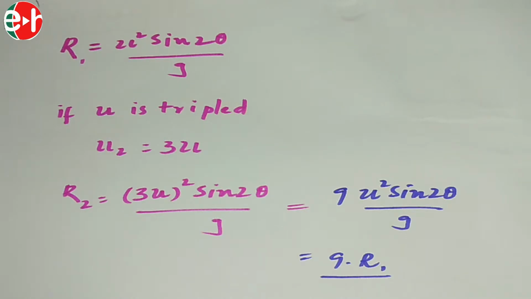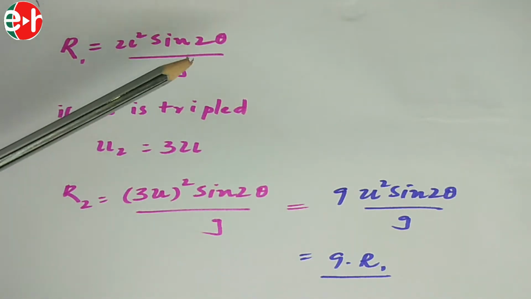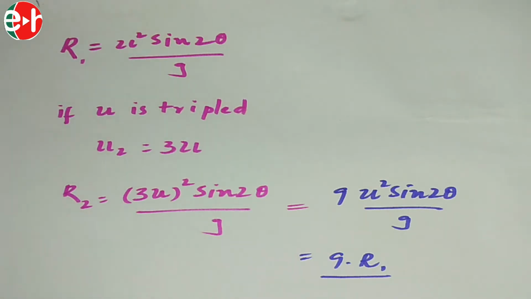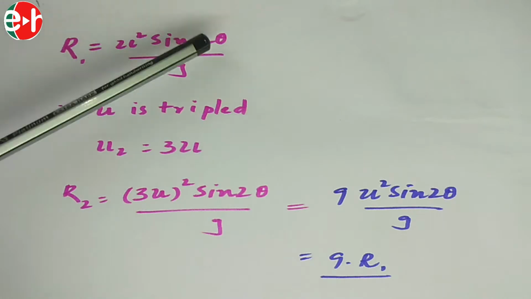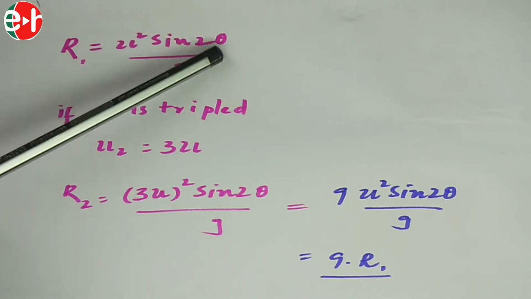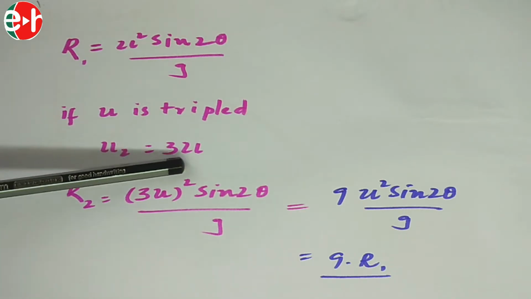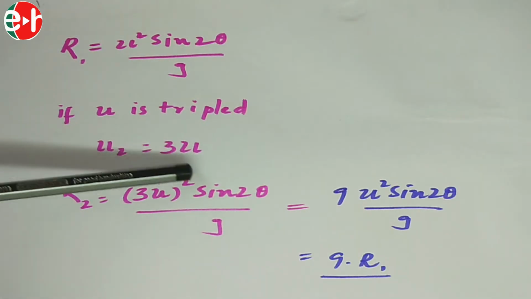If the velocity of a projectile is tripled at a given place, then its maximum range will be? That is the question. We know the formula for range is u square sine 2 theta by g. He said that at a given place, which means g is constant, and he didn't say anything about theta, so 2 theta is also constant. But he said that the velocity becomes tripled. So u2 is equal to 3u.